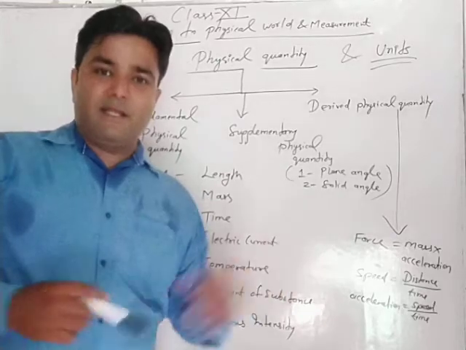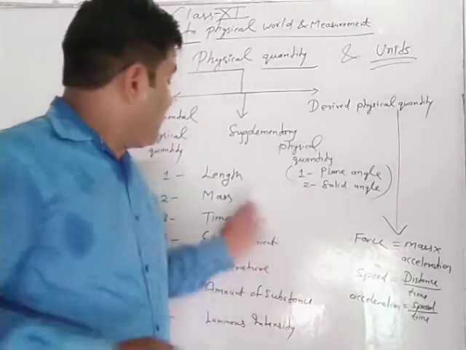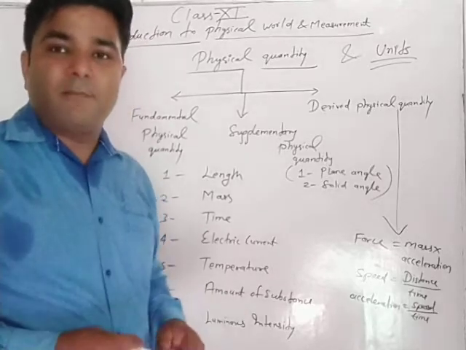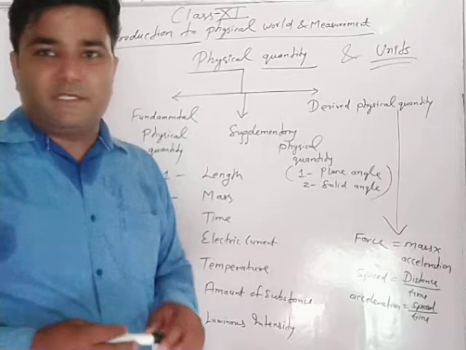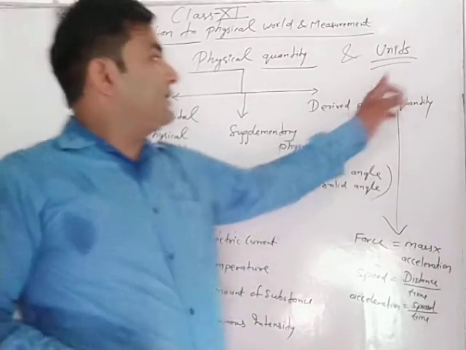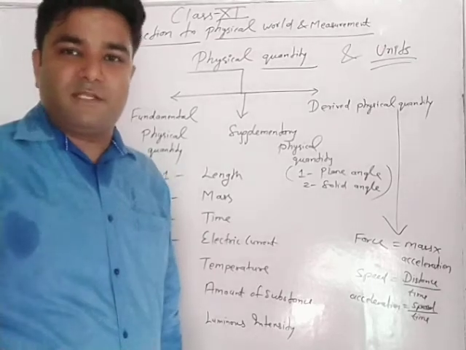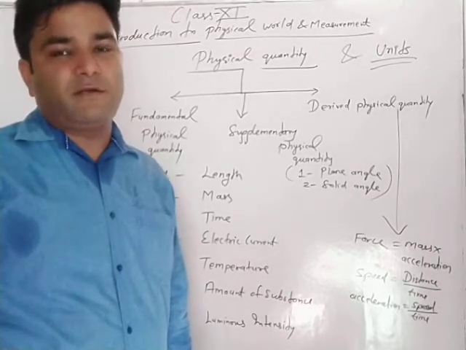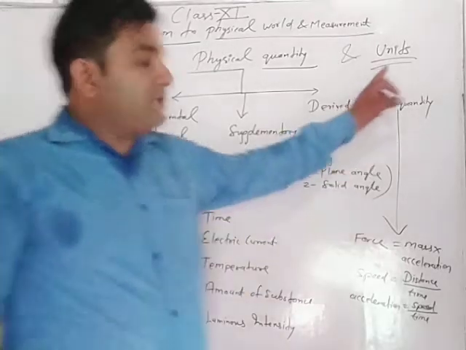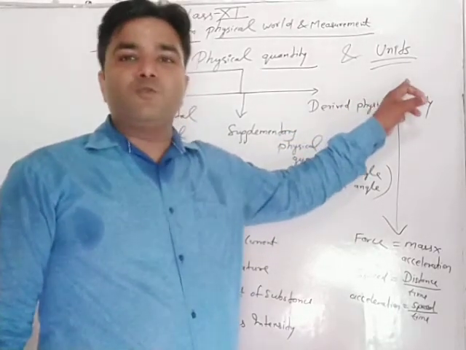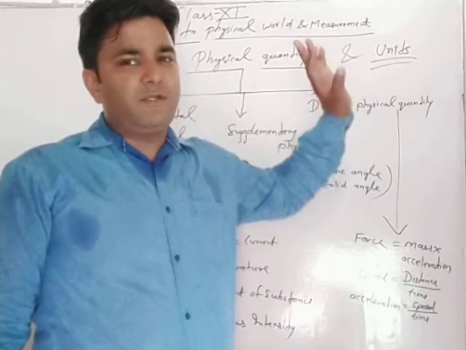How much length is given, or how much time passes, or how much acceleration, or how much mass, that is measured by certain terms. The terms which are used to measure a physical quantity are defined as units.